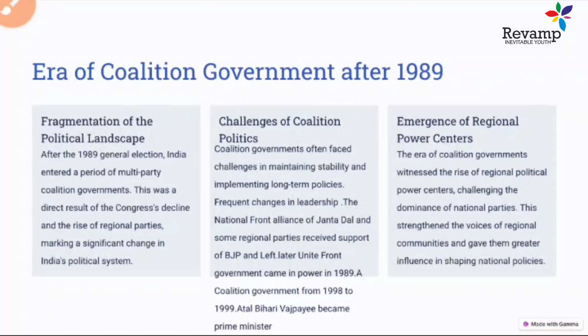Even later, in 1998, BJP led a coalition in the NDA government in 1999, or the UPA in 2004 to 2009. So none of these center parties, either Congress or BJP, had a foolproof majority. They all came into power with the coalition of other regional parties. So this led to the emergence of regional parties, and that's why it's called the era of coalition government after the 1989 election.